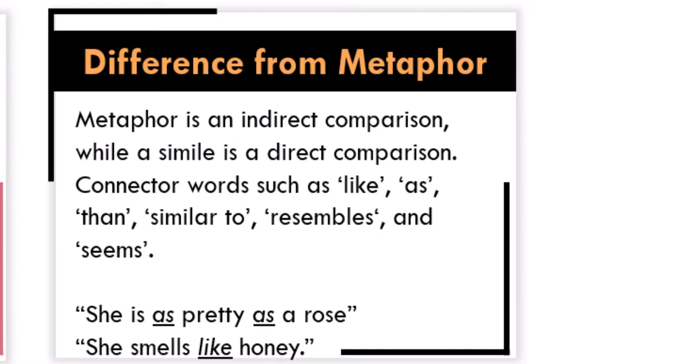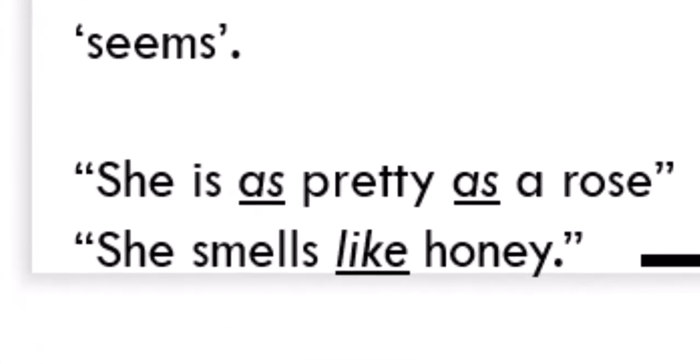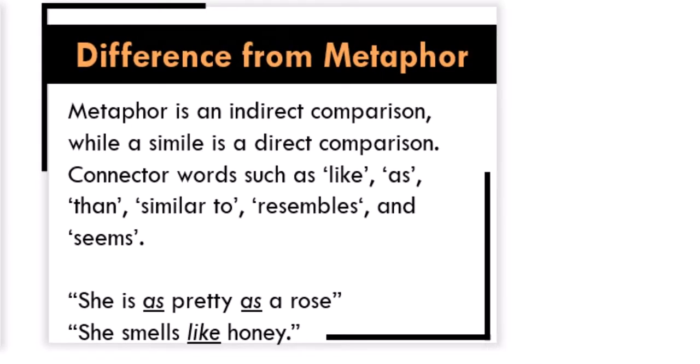Connected words such as like, as, than, similar to, resembles, and seems are usually used when we're trying to make an expression similar in nature. Take for instance, she is as pretty as a rose. She smells like honey. In the first one, we have the words as and as being used, comparing a female gender to a rose. In the second one, we said she smells like honey, comparing a female gender, a girl or a lady, to honey.